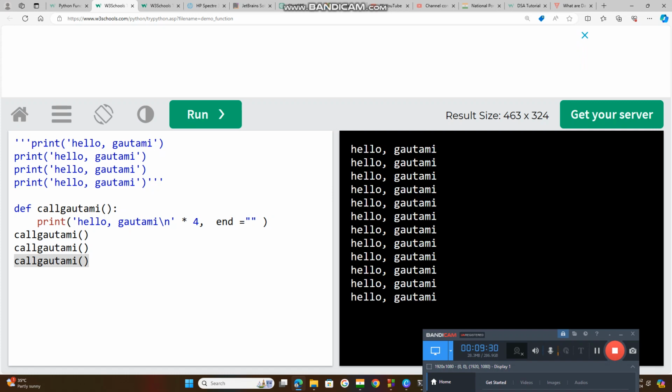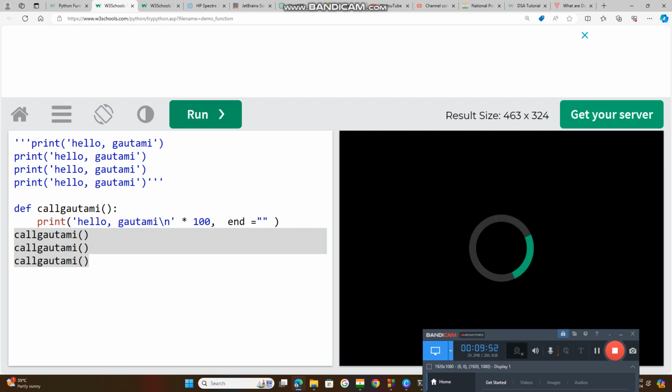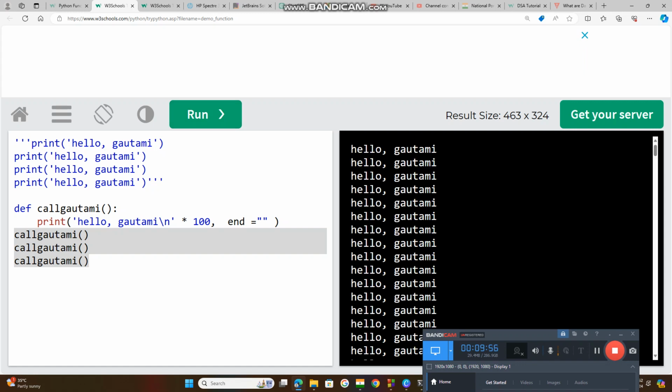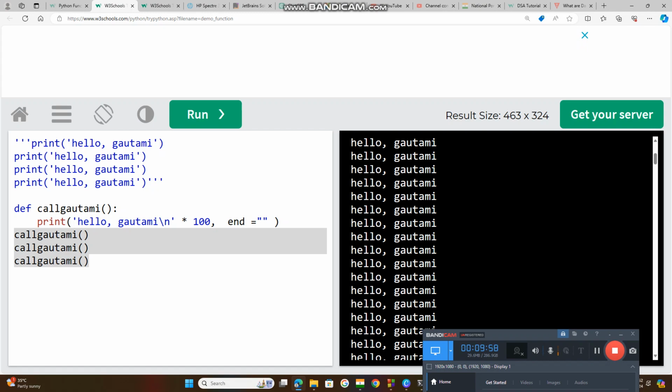If I want 100 times, I simply change it in my code. If I change it to 100, you will get the printout, but how many times? How many times have you called your function? 3 times. 3 into 100, so 300 times printout you will get. This is the magic of functions. How many times are there? 300.